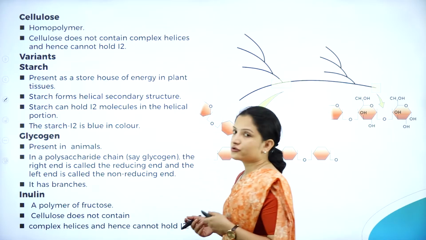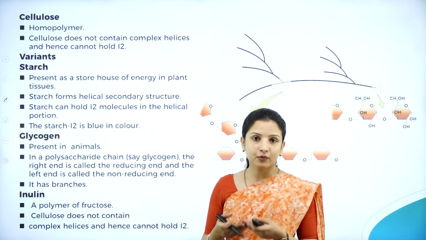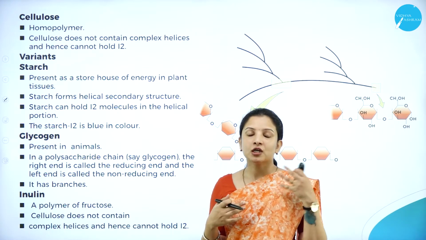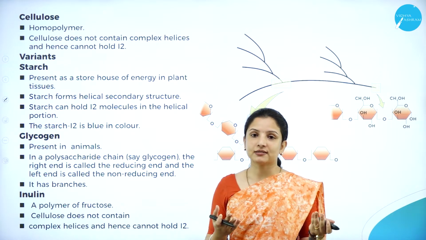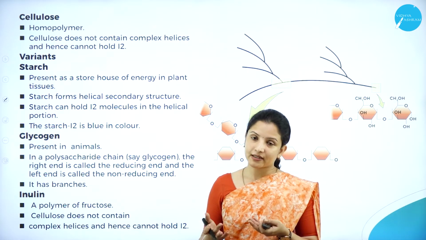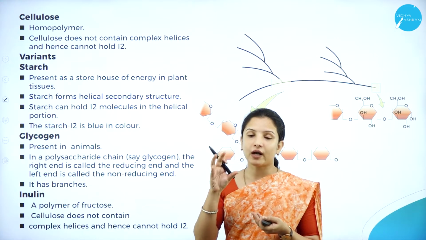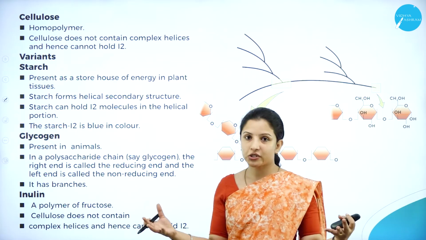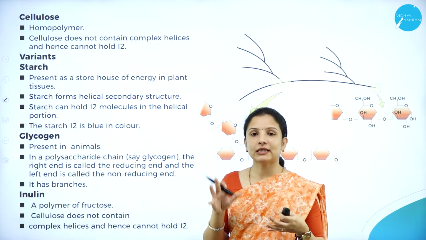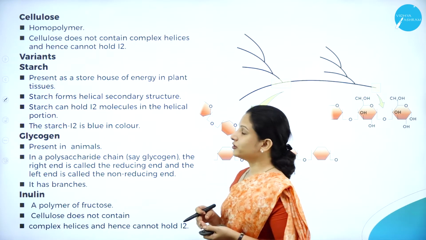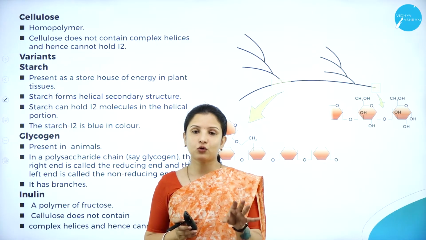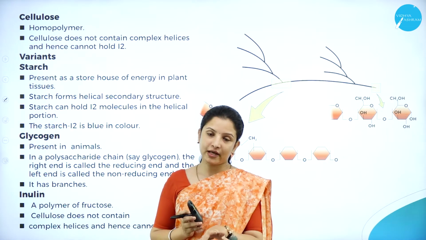Next, moving on to studying different forms of polysaccharide, we will study polysaccharides taking different examples. Earlier I had taken the example of cellulose, which is a polysaccharide, also a chain, but made up of only one type of monosaccharide unit, that is glucose. Therefore cellulose is a homopolymer. Now I hope you understand what is a homopolymer and what is a heteropolymer.